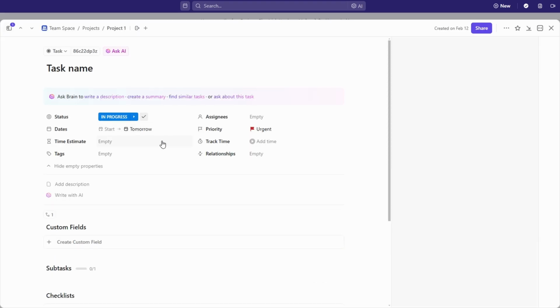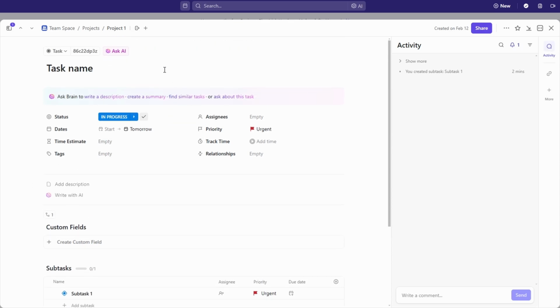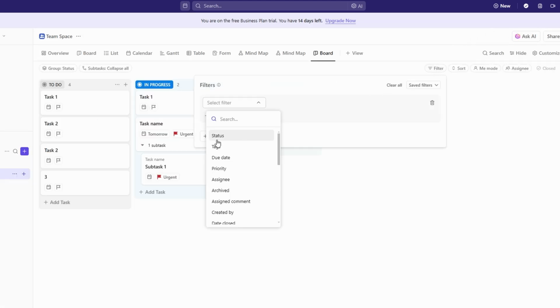ClickUp's filtering and search features give you powerful control over how you view and manage tasks. Whether you're handling a large project or juggling multiple deadlines, these tools help you quickly locate the most relevant information without scrolling through dozens of tasks. Filters allow you to customize your board view by various criteria such as due date, task type, labels, or custom fields. For example, if you only want to see tasks related to a specific department, you can filter by a custom field like team and select marketing or engineering.